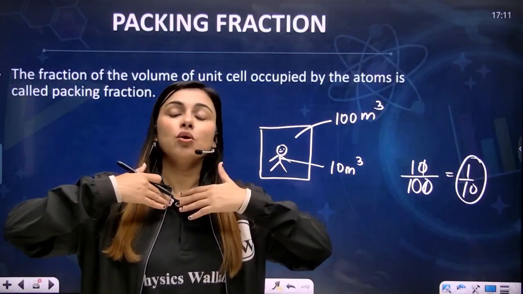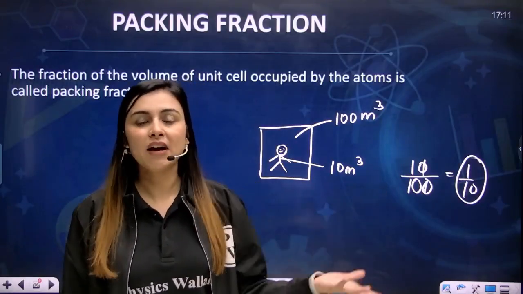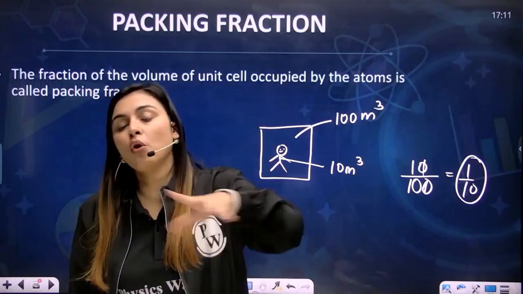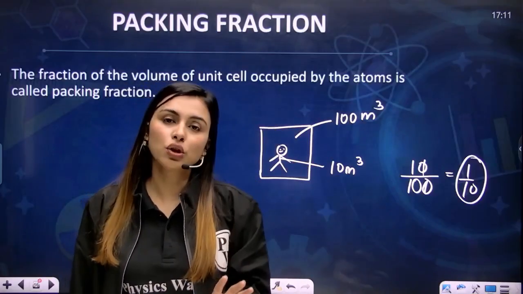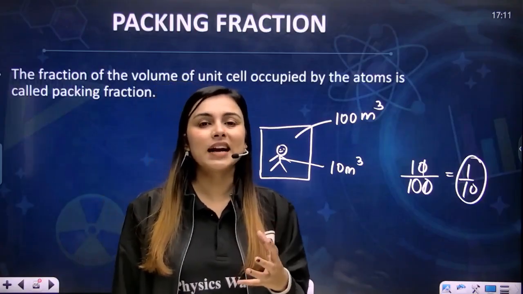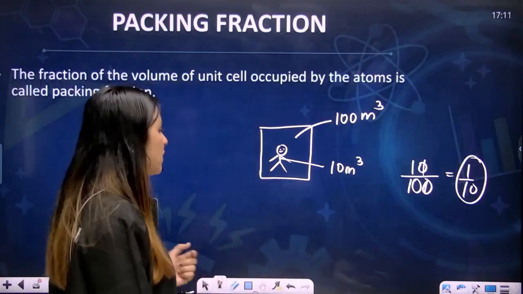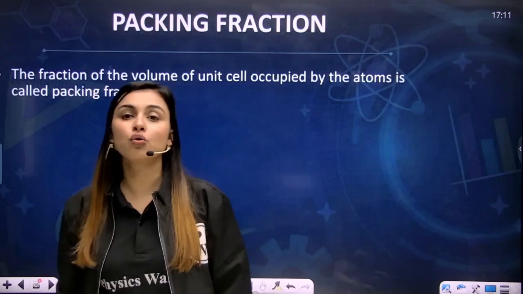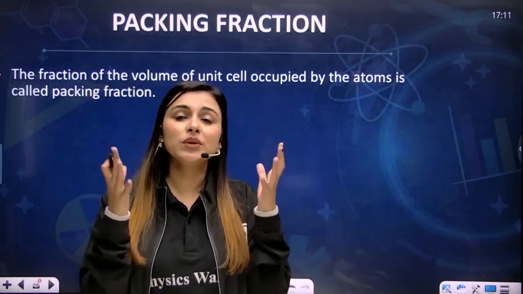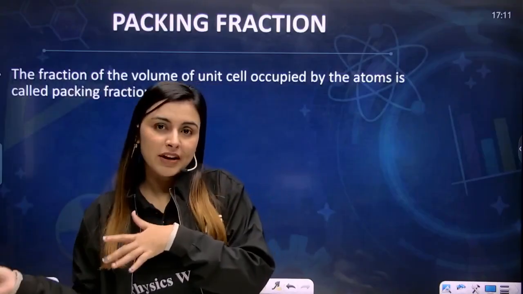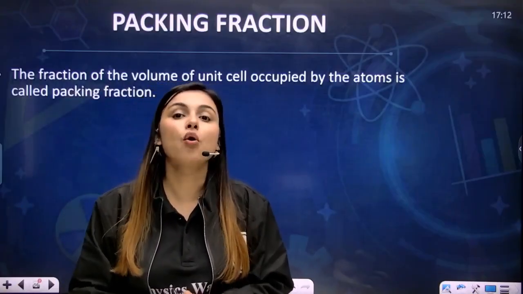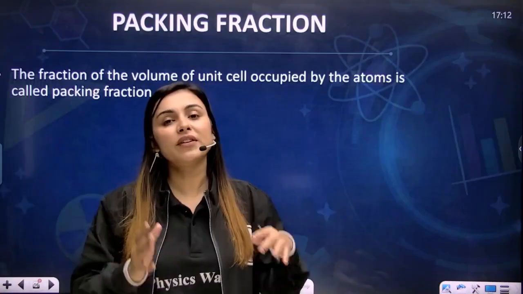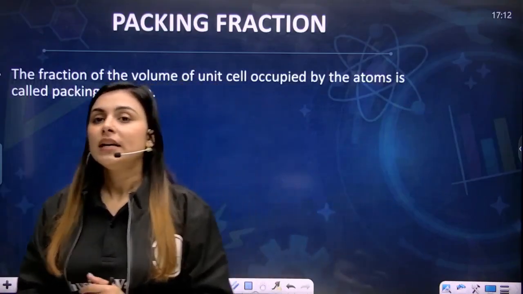What if this whole room is filled with people and everyone will have some volume, right? So the packing fraction for that room would be the volume of all the people present in that room divided by the total volume of that room. So this is exactly the packing fraction. Packing fraction actually tells you how much of your room is occupied and how much of your room is vacant. The part which is occupied will give you the packing fraction and the part which is empty will give you the void fraction. These two terms are used again and again: packing fraction or packing efficiency, void fraction or void efficiency.